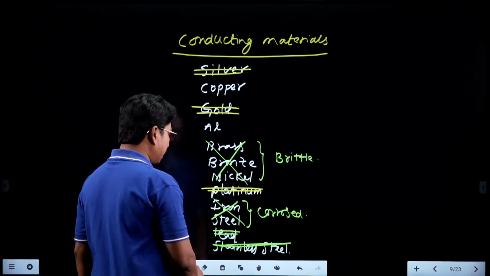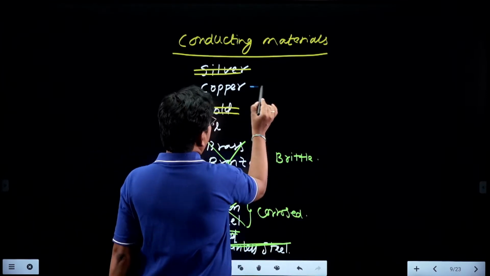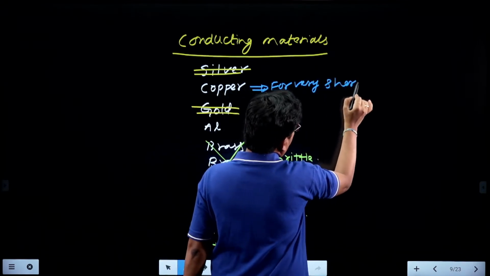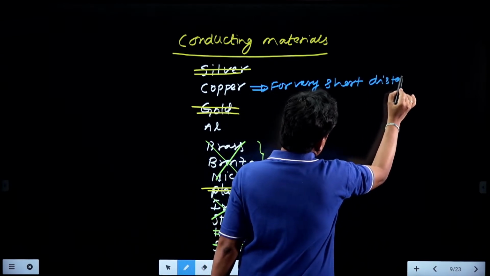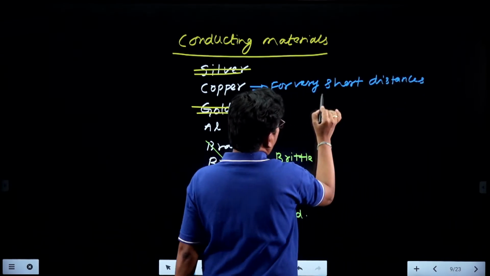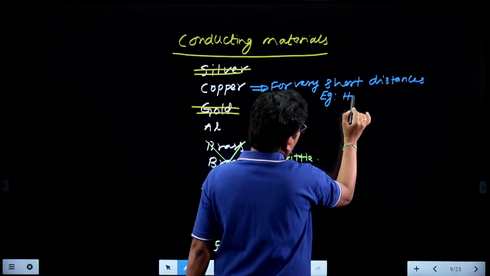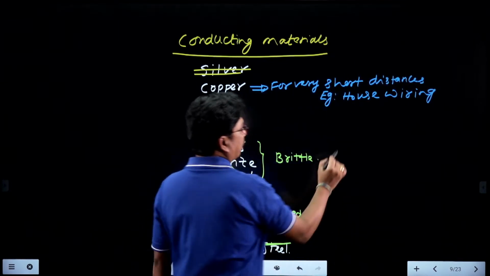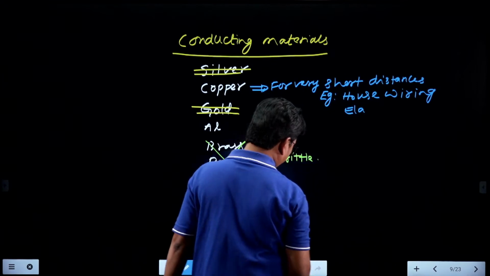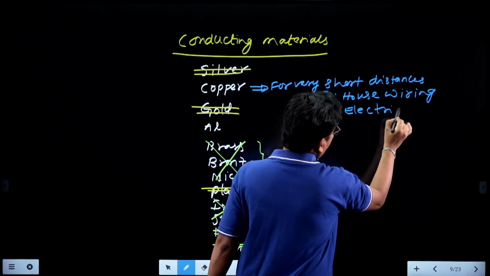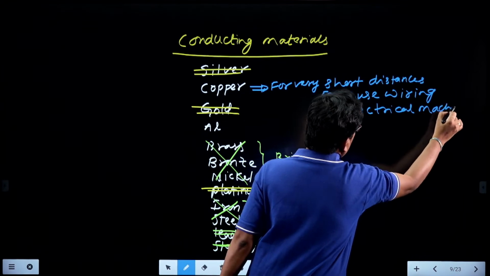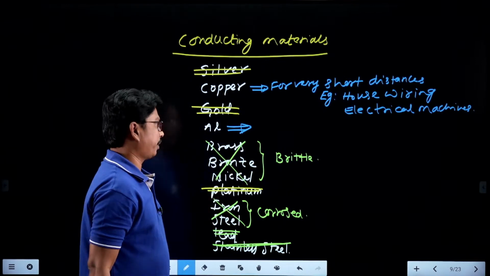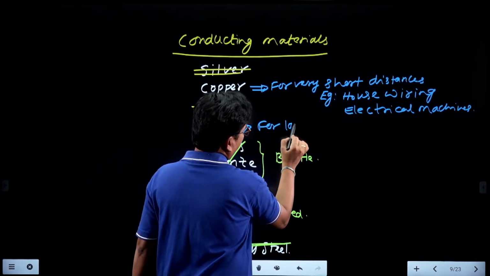So copper is preferred for very short distances, for example house wiring and electrical machines. And aluminum is preferred for long distance transmission.